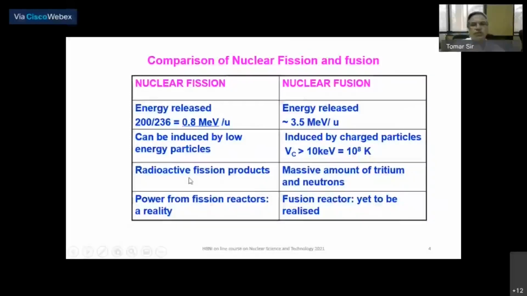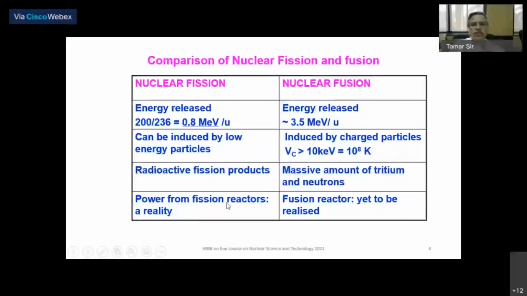Nuclear fission process gives long-lived fission products. So they are a problem. Radioactive waste generation is a problem in nuclear fission. Whereas in the case of fusion, you don't get much radioactive products, but you get a huge amount of tritium and neutrons, which are not that big a problem in terms of waste management.